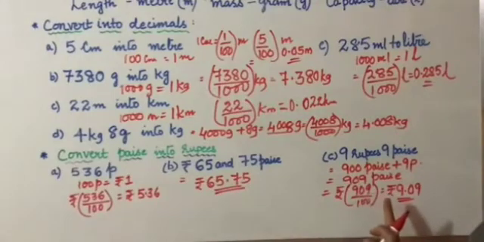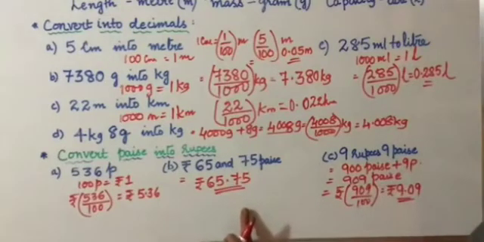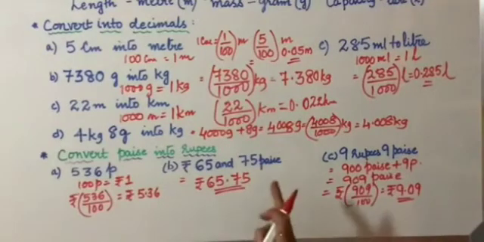Children, whoever can convert it directly, you can do that also. I have just shown how the conversion is done. Here also some of you must have done it as 6500 plus 75. That is 6575 by 100 and then convert it into decimal form. Even that's fine. Okay. I hope no doubt here.